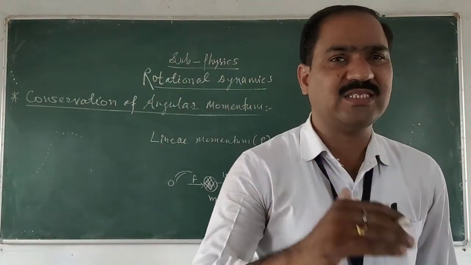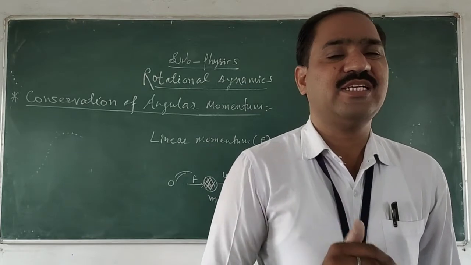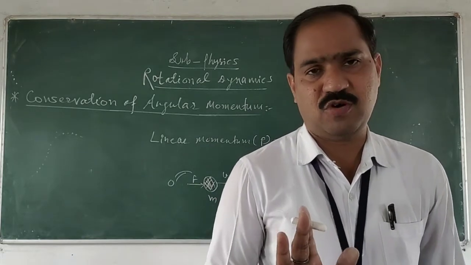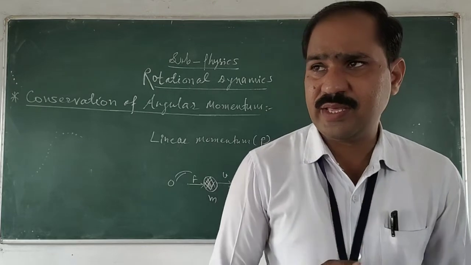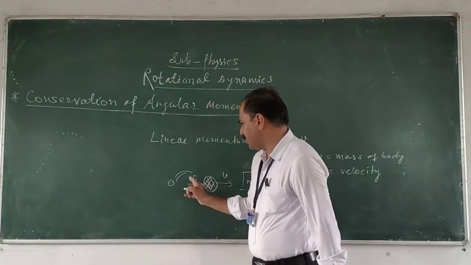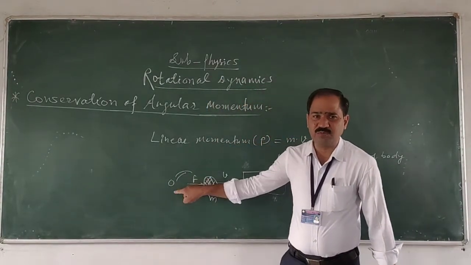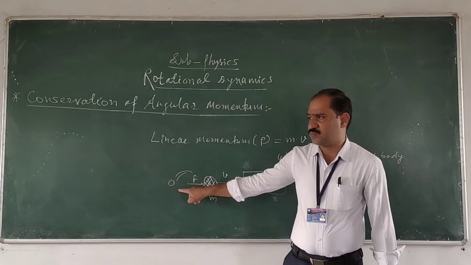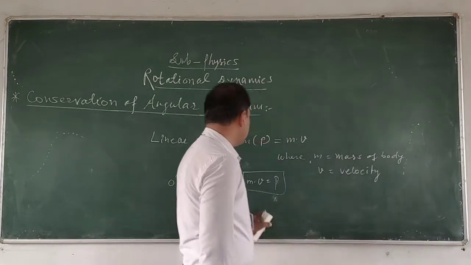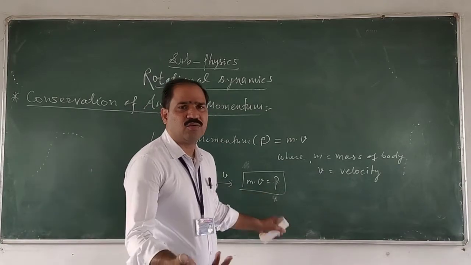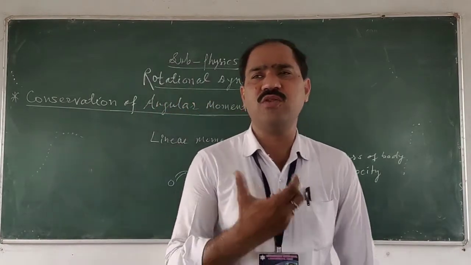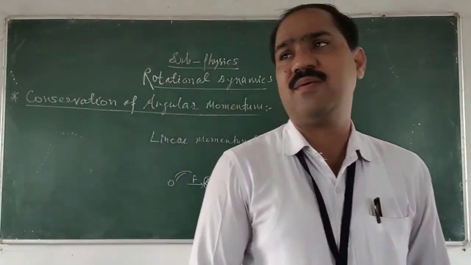The body remains at its original position or state of rest. Therefore, if the external unbalanced force acting on the body is equal to 0, then the linear momentum P is equal to constant.